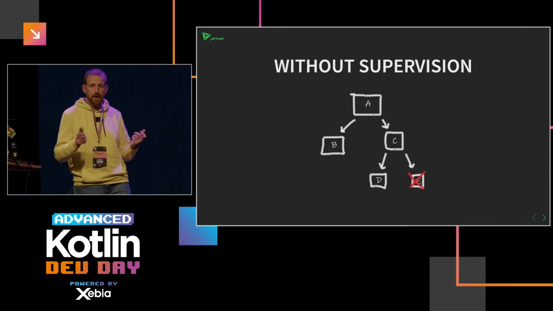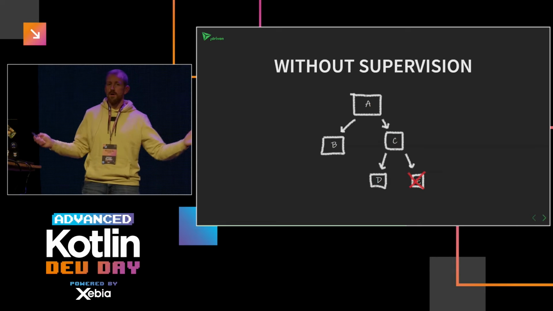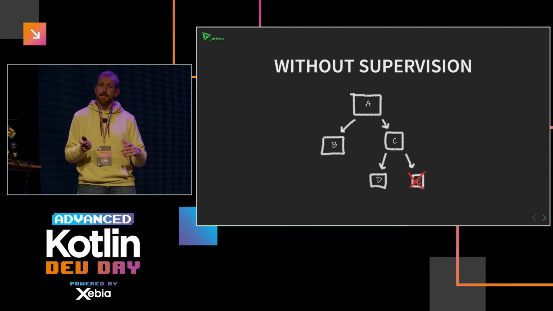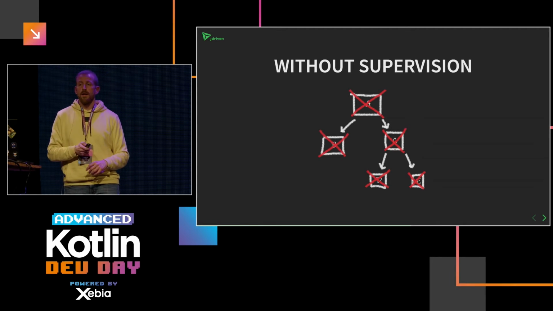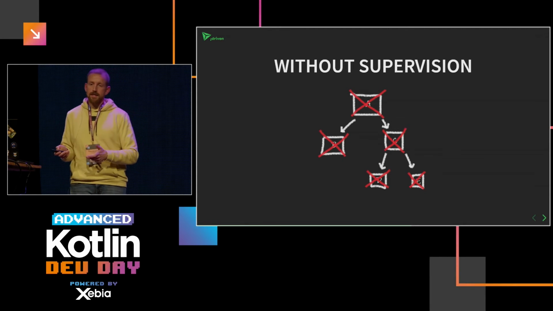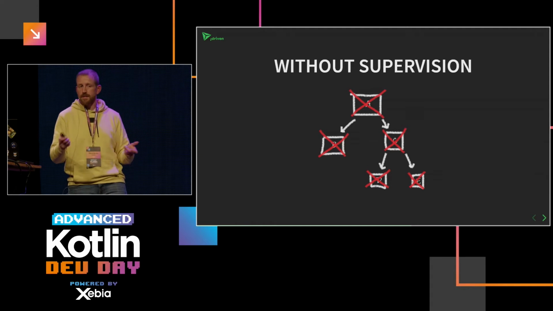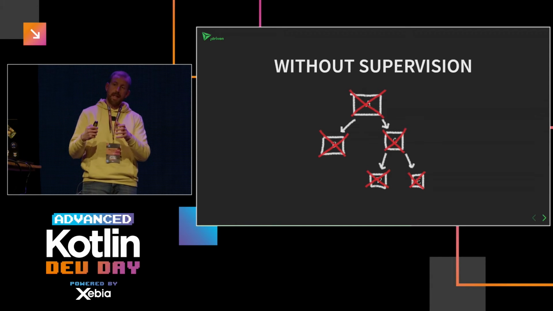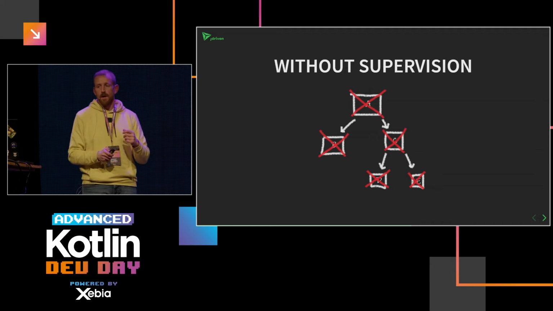For those who've seen my previous talk or know enough about coroutines, this means that because we're using structured concurrency, if E fails, then C will get cancelled as well. And because C is cancelled, D and A are also cancelled, and B is also cancelled. So you get a nice cleanup mechanism, which is nice when it's all related to each other and all connected.